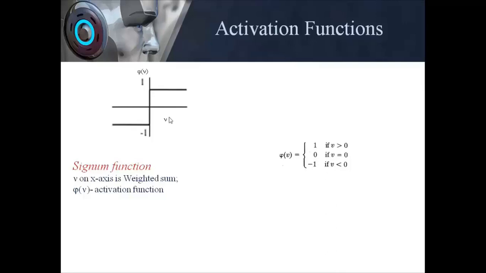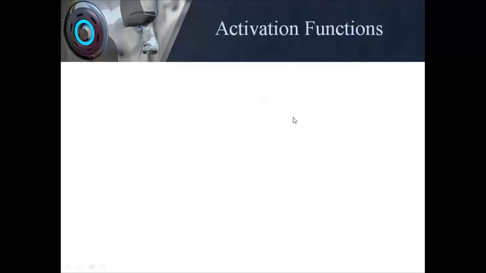If it is 0, output is 0. If it is less than 0, output is minus 1. So it allows my output to vary between -1 and 1, and it is a linear function.